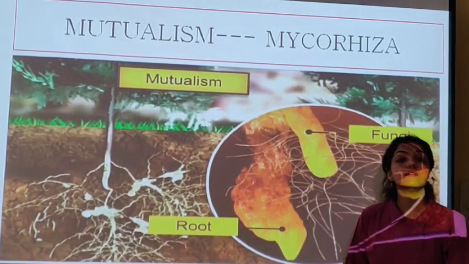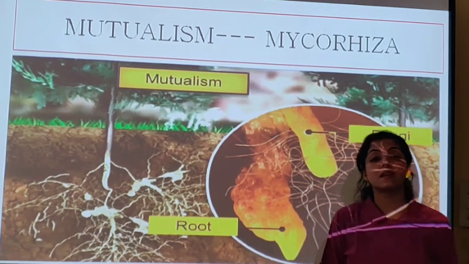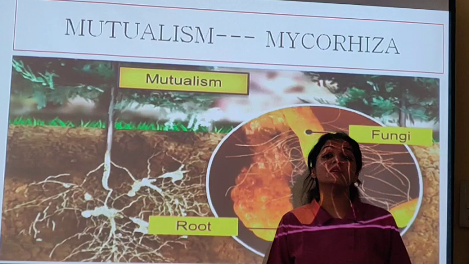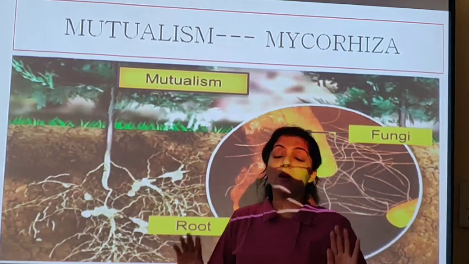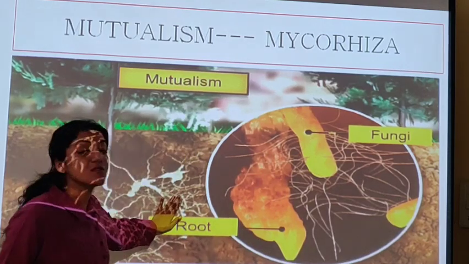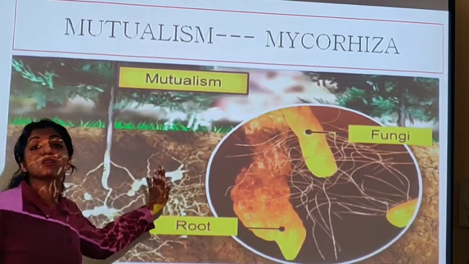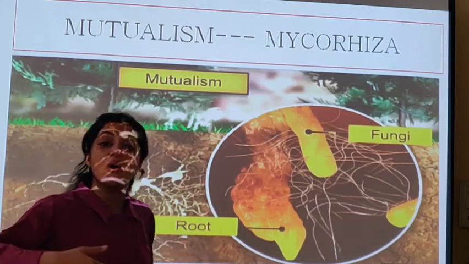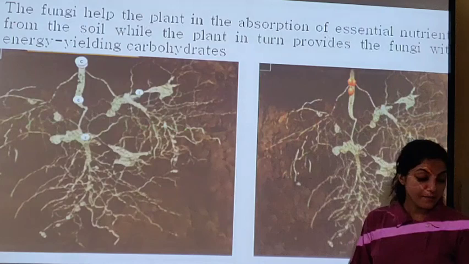So that is the mutualistic association, mycorrhiza, which is a very common mutualistic association in 90% of the higher plants. Whichever tall trees you are seeing are going to have this mycorrhizal association in the soil. And if this mycorrhizal association is not there, the tree is not going to grow nicely, it's not going to reproduce. Okay?